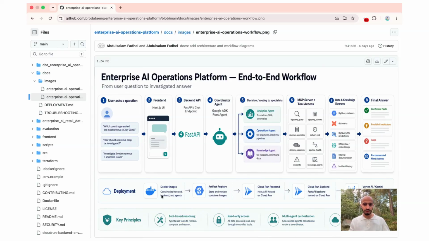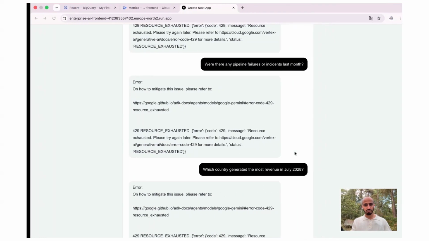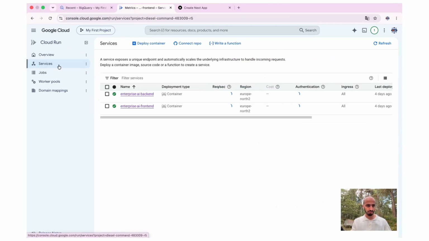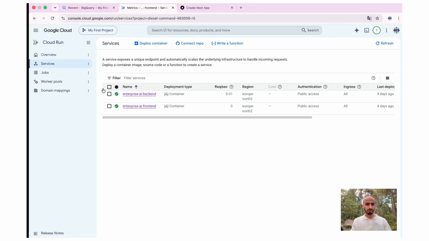And the deployment part, we did it using Docker images. So I built 2 Docker images, first one for the front end and one for the back end, and then we deployed them into the Artifact Registry. In Google Cloud, we used Cloud Run for the front end and back end. Like, images I can show you. Maybe I already showed you here, right? So these are the services. So this is the container, this image, AI enterprise front end, and the back end. We deployed them here.